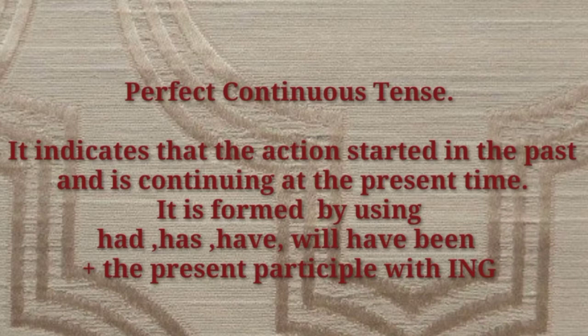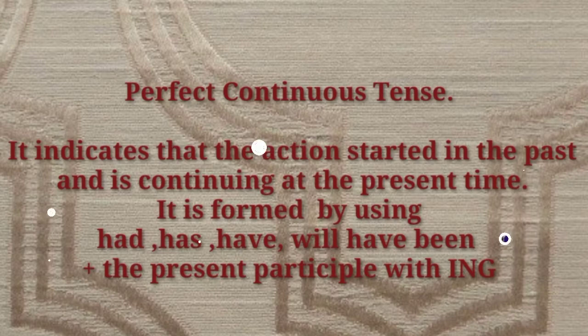When we talk about continuous tenses, it means the work is going on. It is not completed. When we talk about perfect tense, there is a confirmation of the work to be done. It can be in the past, present or in the future tense. There is a confirmation of that action to be performed. When we are talking about perfect continuous tense, both these terms come together.